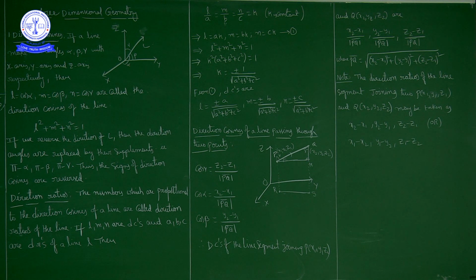Now, DCs means direction cosines and DRs means direction ratios. If l, m, n are direction cosines and a, b, c are direction ratios of line L, then these are proportional. So we have l by a is equal to m by b is equal to n by c is equal to some k, where k is some non-zero constant.